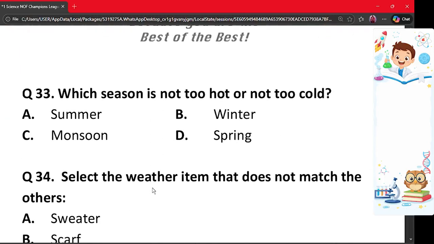And next question is question number 33. Which season is not too hot or too cold? A. Summer, B. Winter, C. Monsoon, or D. Spring? The correct option is option D. Spring season has pleasant weather. It is neither too hot nor too cold. Hence option D is the correct option.